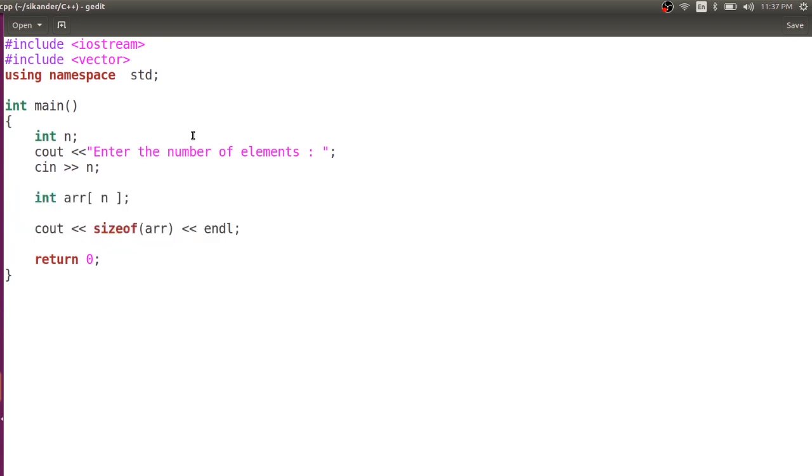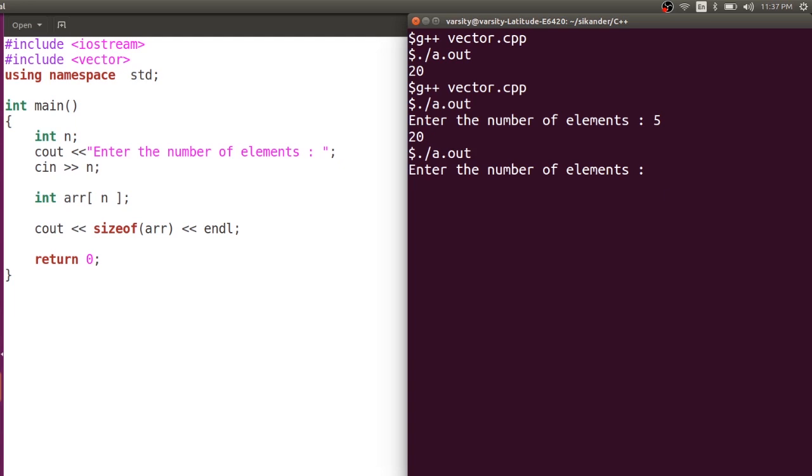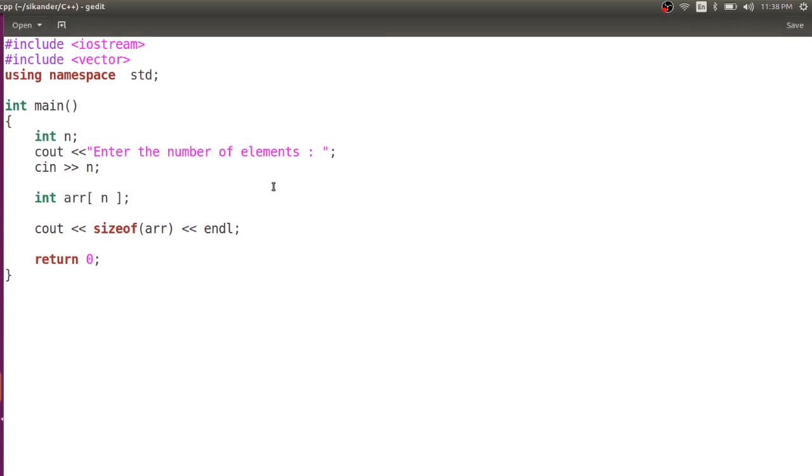If the value of n is 10, it's going to create an array of 10 elements. Let's quickly verify this. I'll compile this program and run this. I'll say 5, and you'll get the same thing, 20. And if I say 10, you can see I'm getting 40. And if I say 20, I'm getting 80 here. This is a decent improvement on arrays.